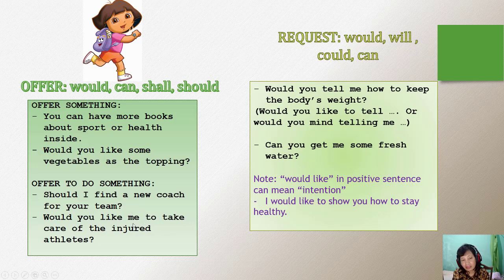If you omit me here, so it is just would you like to take, it means that it is a request, because the second person asks for help. That's why if it is an offer, you must have me here.